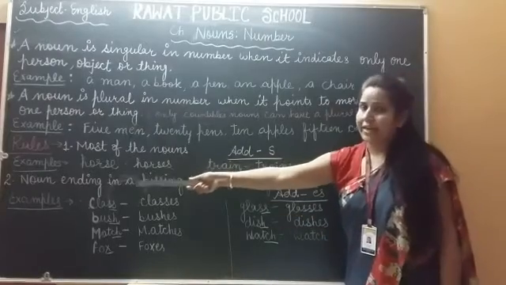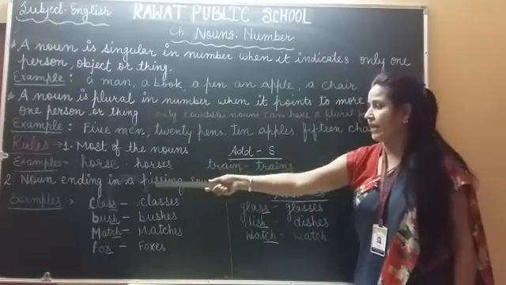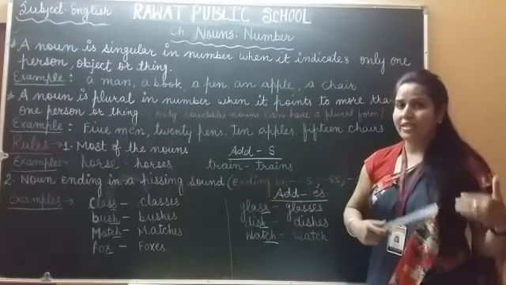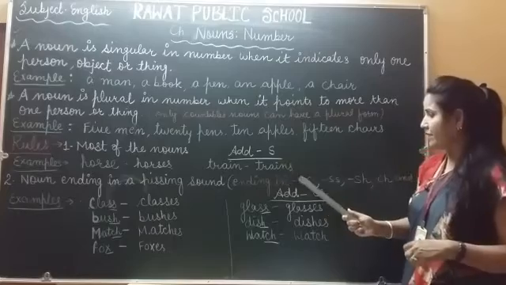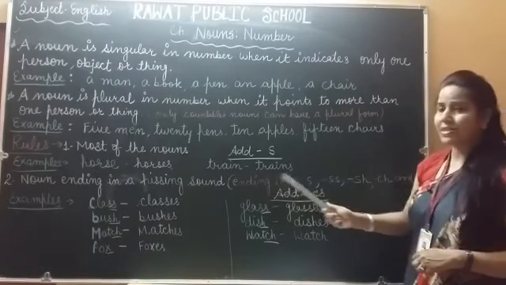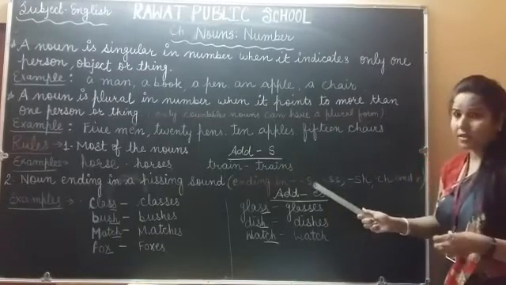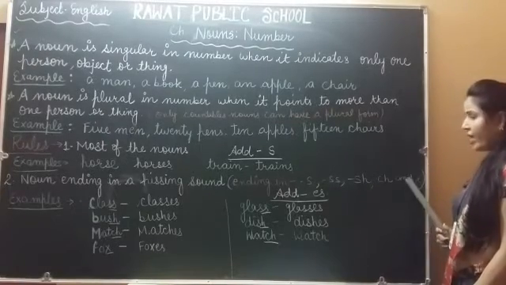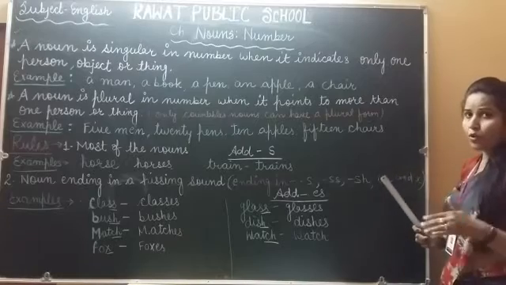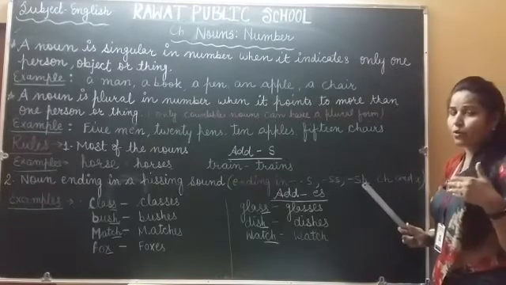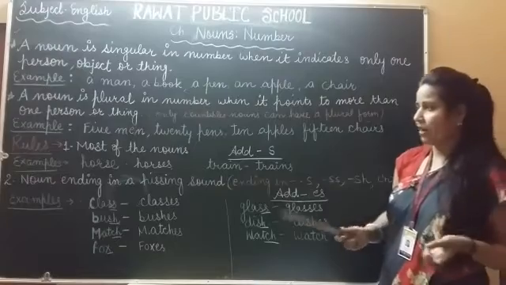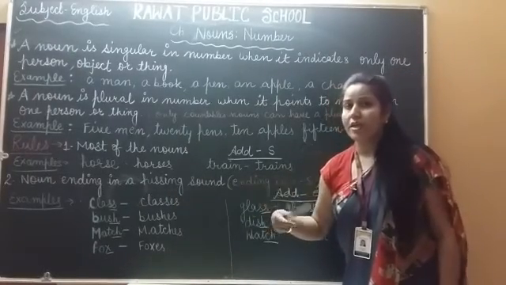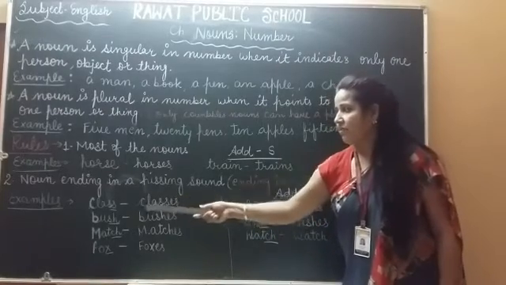Second rule is nouns ending in a hissing sound. जब कोई noun hissing sound से end होती है then we will add es. Hissing sounds, for example, s, double s, sh, ch and x. When you pronounce them, you will hear a hissing sound. For example, class. Which sound is coming? Hissing sound. Class. We will add es.